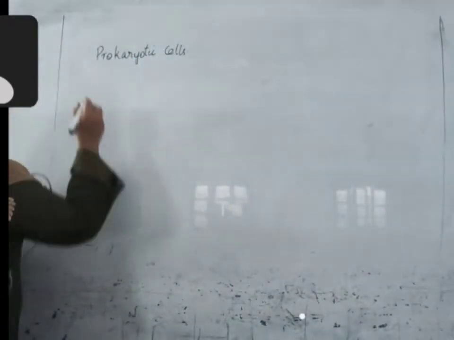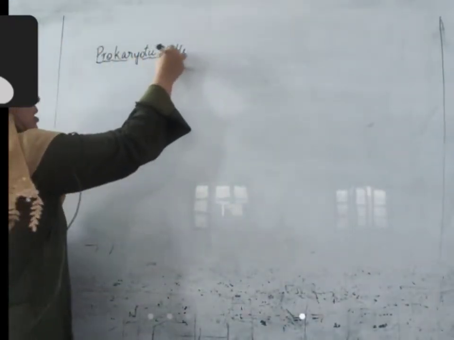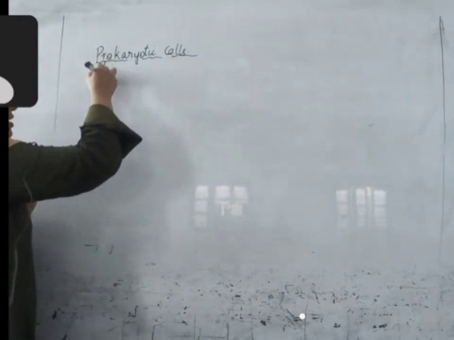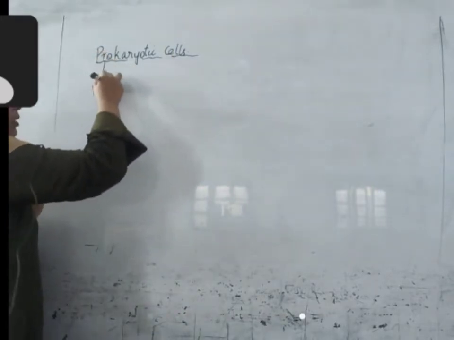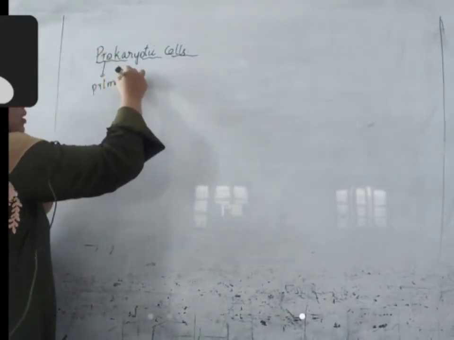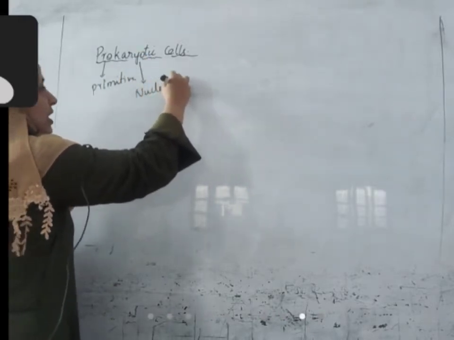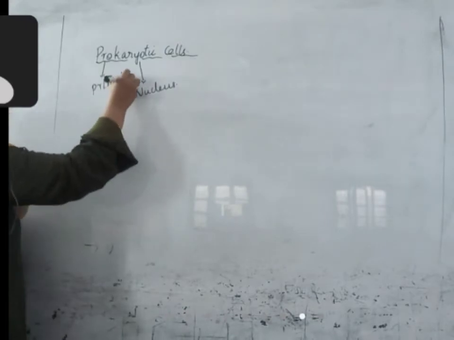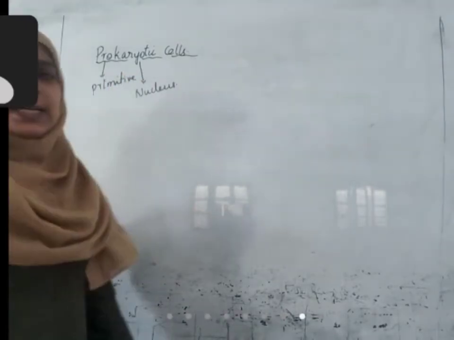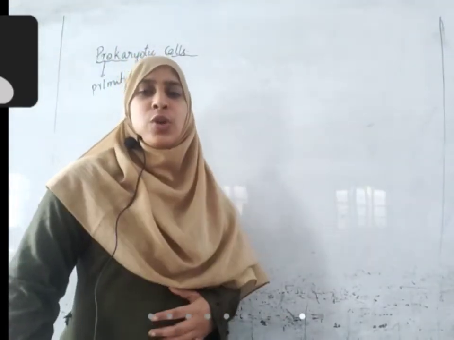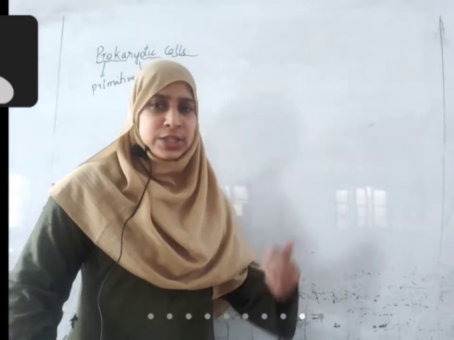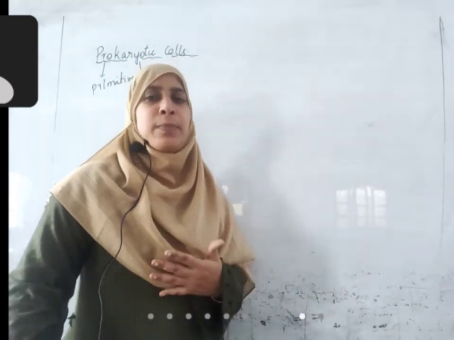Prokaryotic cells. The name prokaryotic itself is saying primitive. Karyon means nucleus, a nucleus which is not fully formed. Primitive means early stages of evolution. Those organisms which are formed during the early stages of evolution are called primitive.